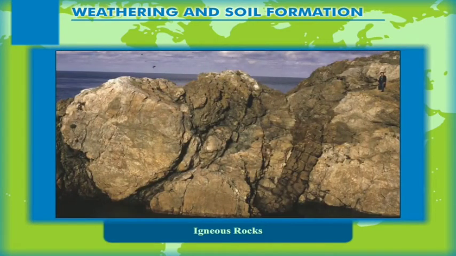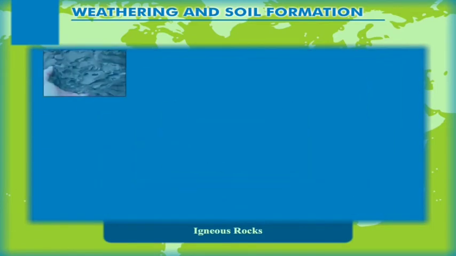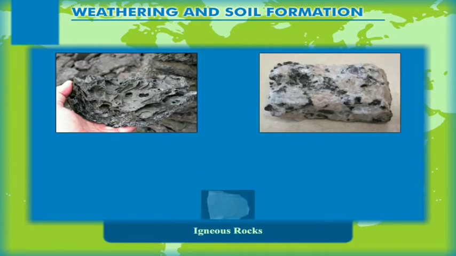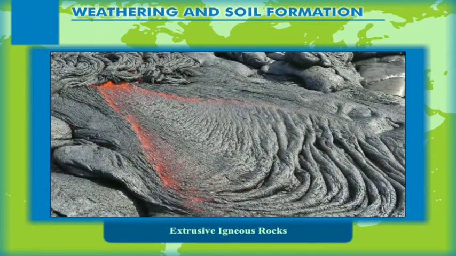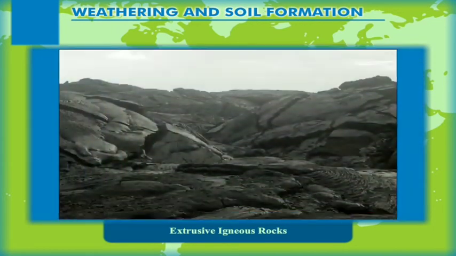Igneous rocks are very hard. Most rocks found on Earth belong to this category. They are good building materials. Examples of such rocks are basalt, granite, and dolerite. They can be classified further into two subtypes. Extrusive igneous rocks. During volcanic eruptions, when magma erupts and reaches the Earth's surface, it cools and solidifies. As a result, rocks are formed on the surface, known as volcanic rocks.